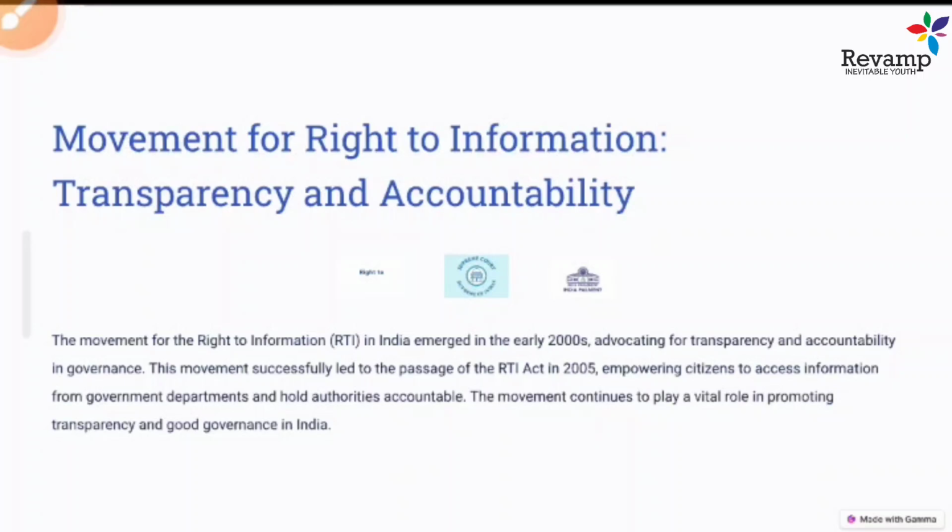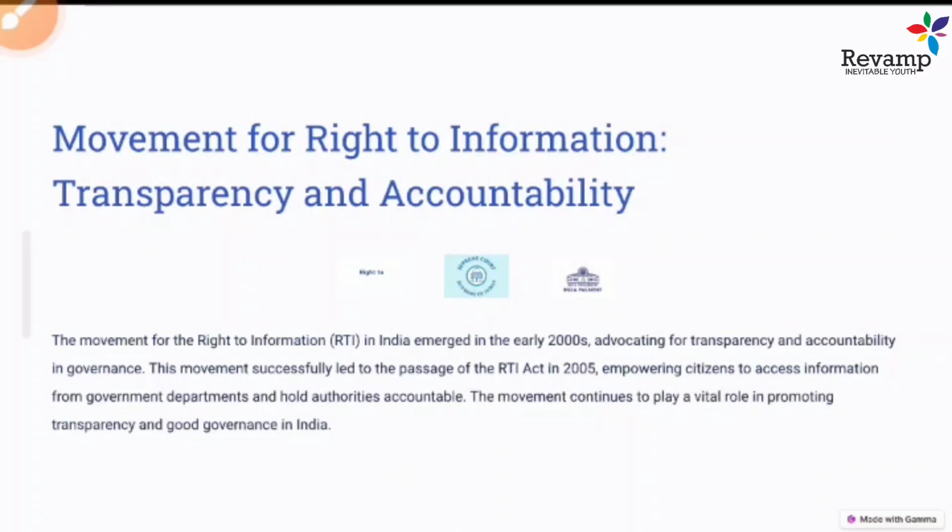All these movements of the 1990s to 2000s, like the Chipko Andolan, the anti-arrack movement, the Dalit Panthers, or RTI, somewhere led to a transformation of Indian society, from India's struggle for independence to rehabilitation and the electoral process.